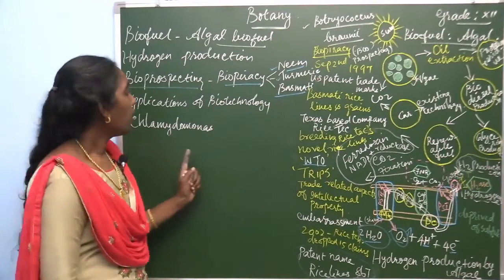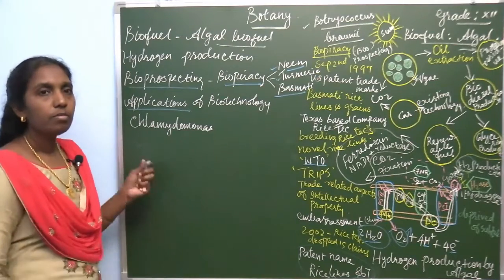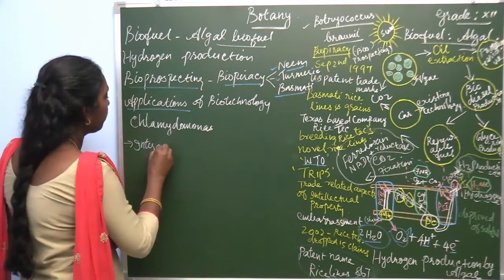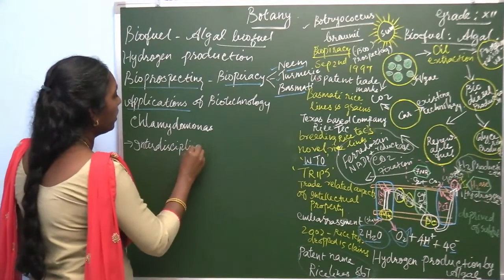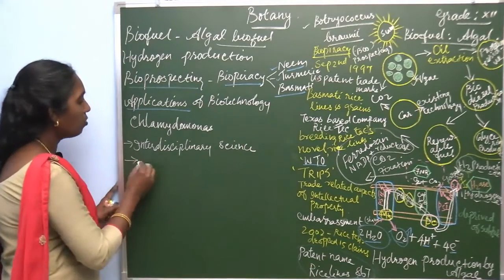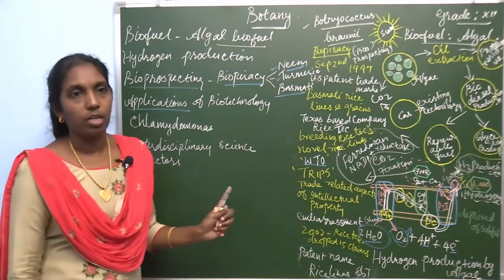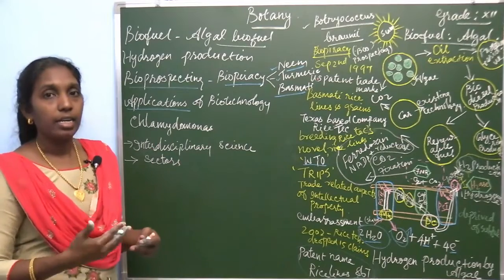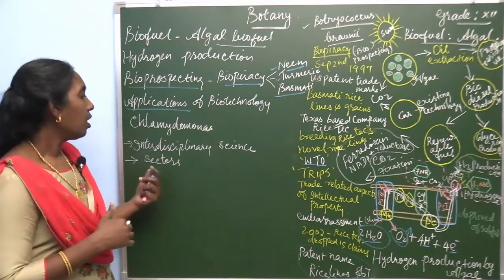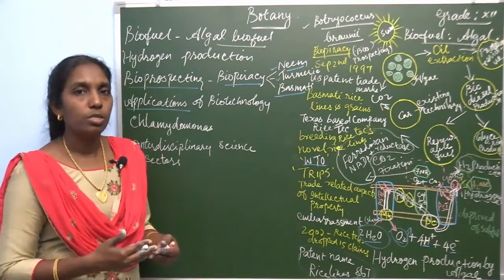Then in biotechnology, what are the applications? It is an interdisciplinary science, and it includes a number of sectors. What are the sectors? Agriculture, medicine, environment, industries, and commercialization. In so many fields, such as agriculture, many new technologies can be used.